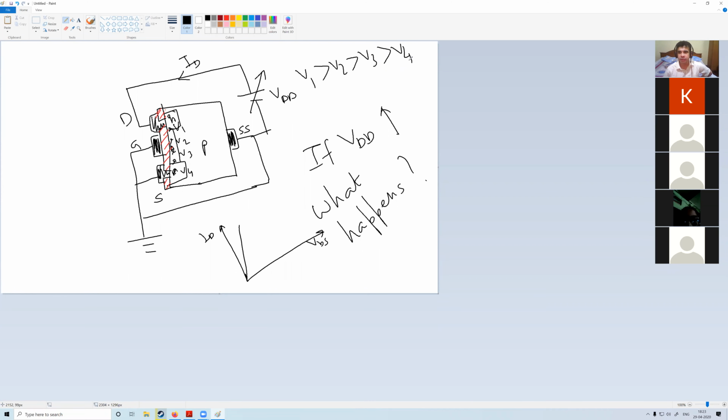In order to have a depletion region, we need a PN junction. So where is the PN junction? There is one PN junction here, another one here. So where will the depletion region be larger? Where do you expect? This is my 1, this is my 2. So where will the depletion region be larger, in 1 or in 2, and why?